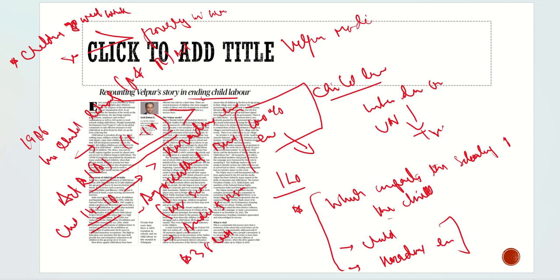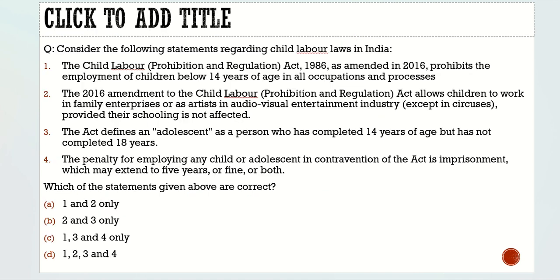So this is the story with respect to Welpur, and this is the story with respect to the various acts related to child labor. If you had not understood through this discussion, let's understand the acts through the question, and that will make it very much clear for you guys. So let us see what the question says. The question says, consider the following statements regarding the child labor laws in India.